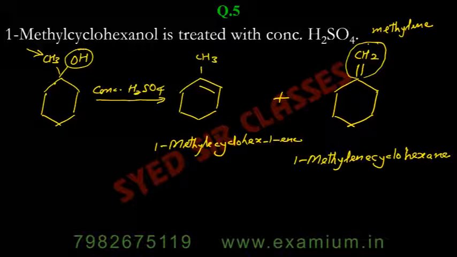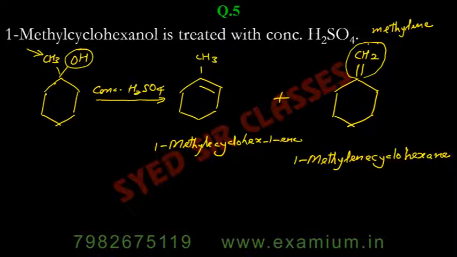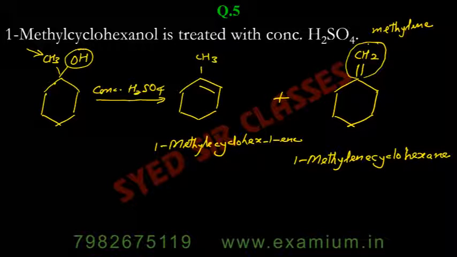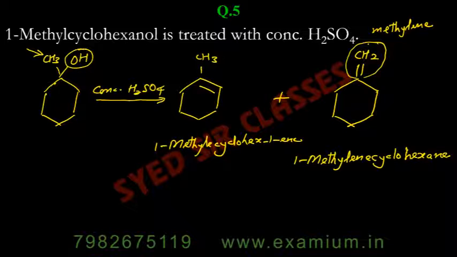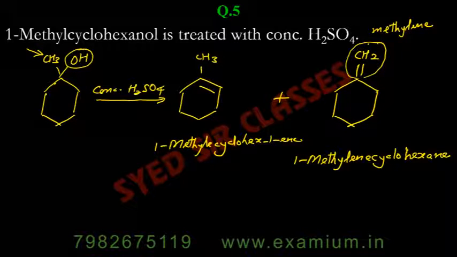Yes, Avnish, the reason that the first one is major, there are two reasons. First of all, it is very difficult to remove the hydrogen from the carbon of CH3, that is stable. Second one is that the double bond in the first case, the major product, is allylic.